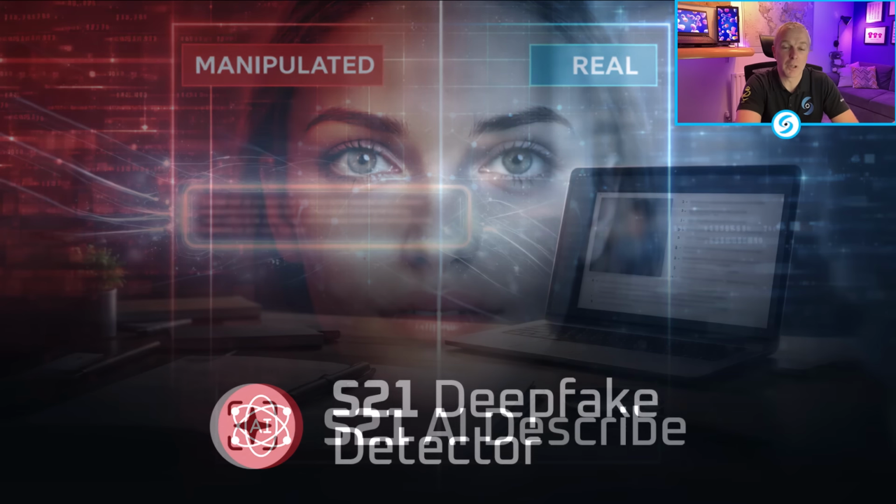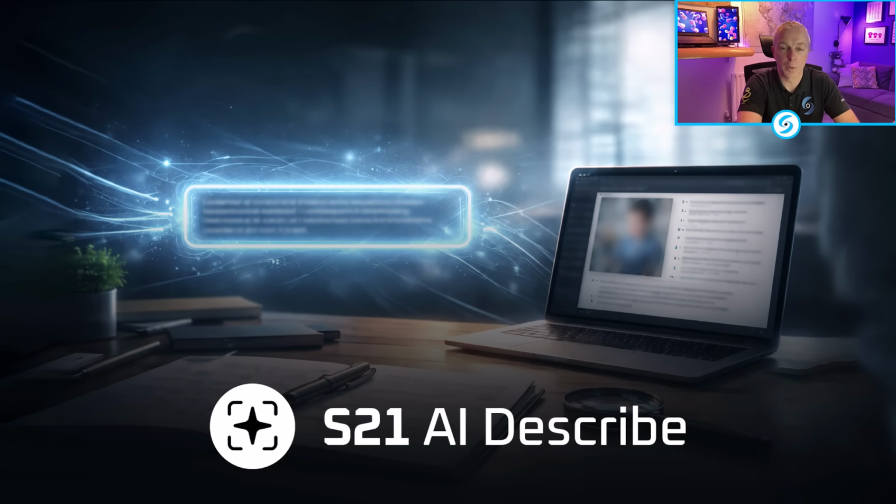And then finally, because most of you that deal with S21 are normally involved in CSAM ICAC type investigations, we know that one of the most challenging parts of a digital forensic investigation is those descriptions for CSAM imagery. Now, computers, again, with the use of AI, are becoming very, very powerful, so we've created a specific model that will now look at any image and describe what the image is actually showing.